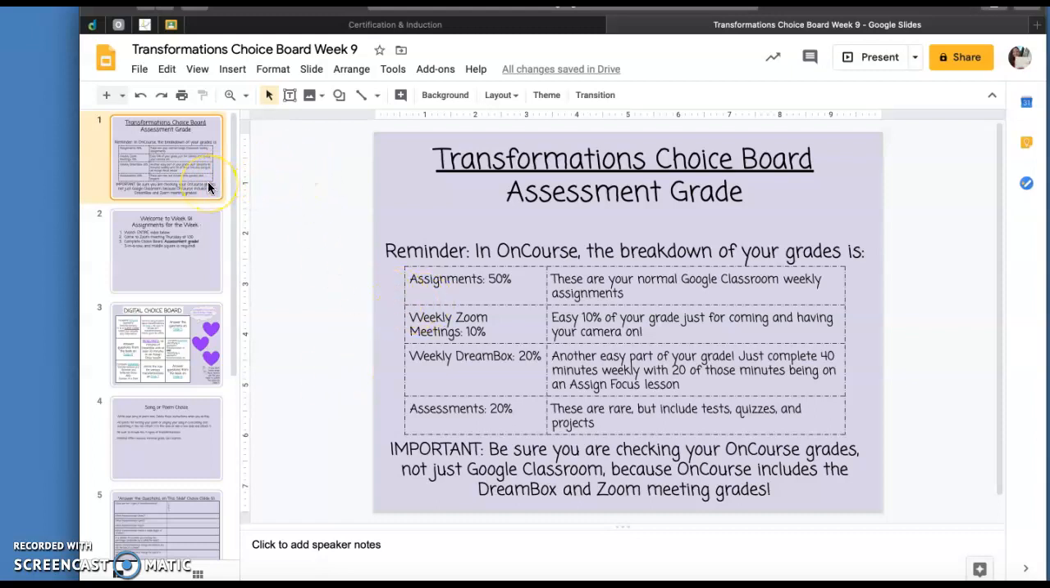So, we have a choice board this week, which is going to be an assessment grade. Remember that you have assessments that are 20% of your grade for the marking period? So, our transformations choice board is your assessment grade.